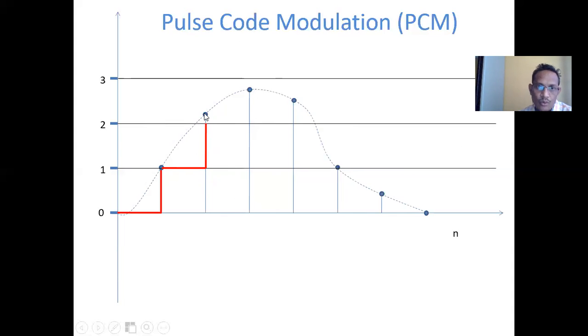Look here. I will not go directly here because there is a 0.2 error. That is called 2.2, for example. So I will consider 2. So this is called assigning the closest level. I will not consider 2.2. I will consider 2.